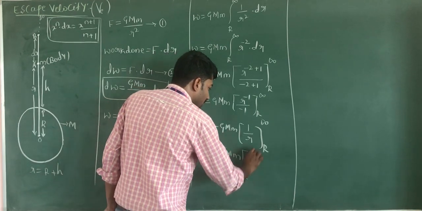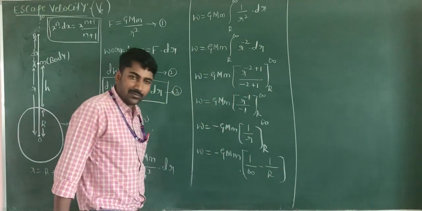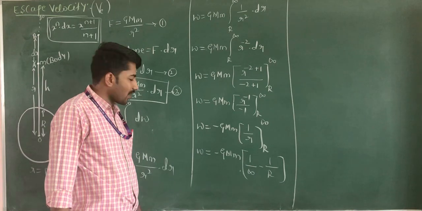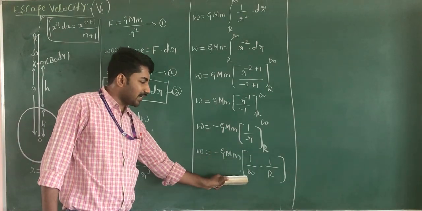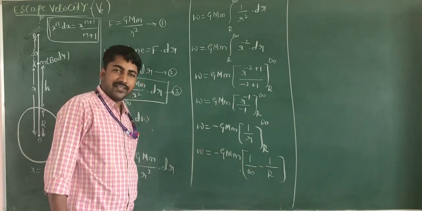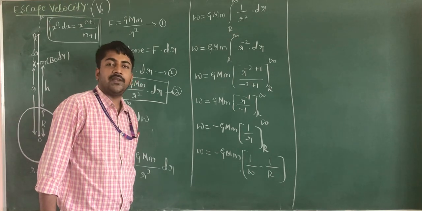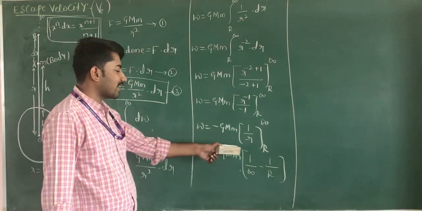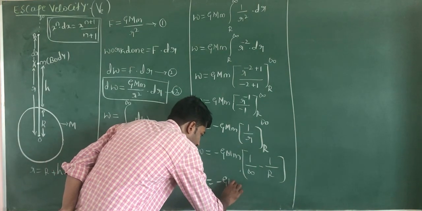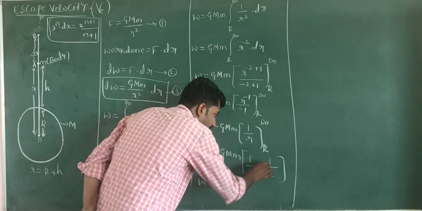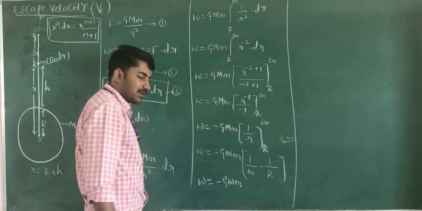1 by infinity minus 1 by r. w is equal to minus GMm into 1 by infinity minus 1 by r. Any value divided by infinity gives the answer 0. You get the equation w is equal to minus GMm, 1 by infinity value 0. Here we substituted the value 0.